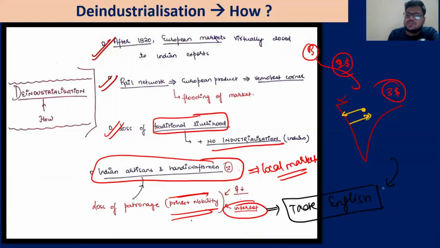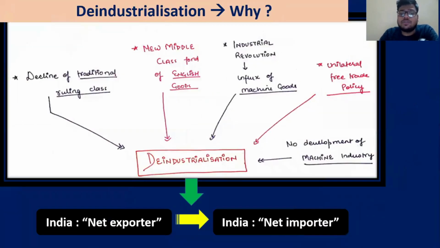They tried British things, British wine, British X, British Y, British Z. So a British taste was given to the Nawabs as well, so that they could be a potential market. When the Nawabs started to do so, when your role model started to do so, everyone starts to do so. So this was the context of deindustrialization.